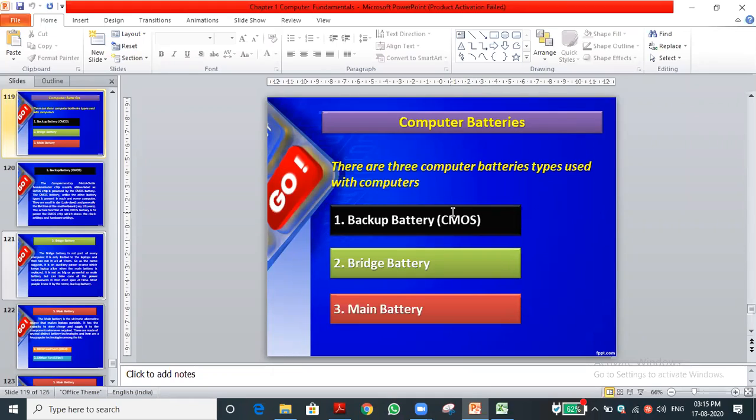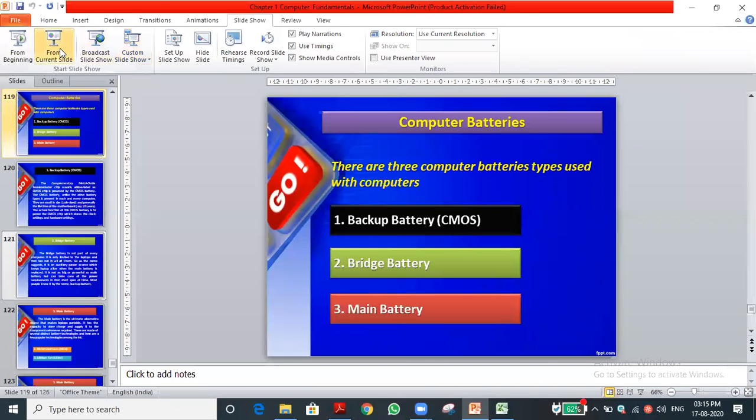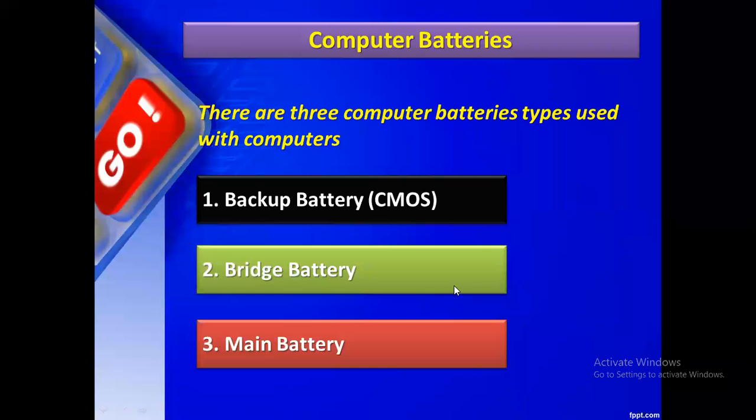Is the slide visible, or shall I come to the slideshow? Is it visible to you? Yes, sir. Okay, I will go into the slideshow, just a minute. I think it will be better. Okay, we will go ahead with it.